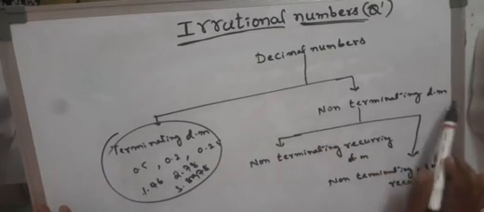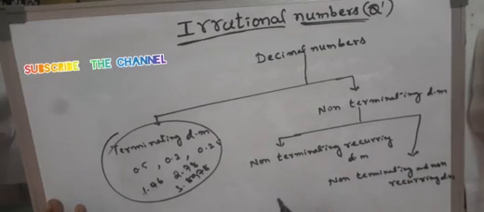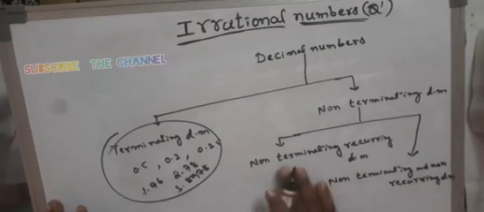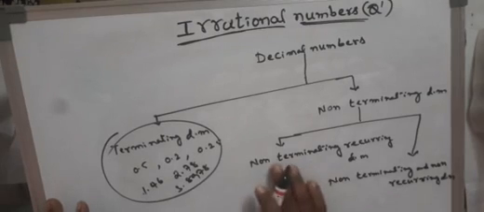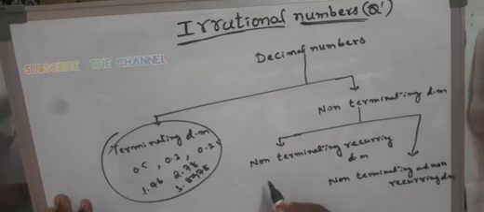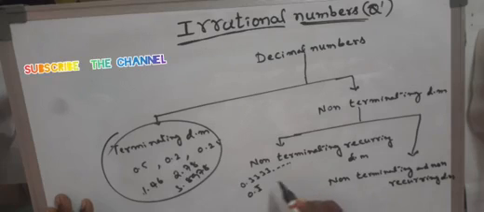In non-terminating decimals, one is non-terminating recurring decimals, meaning after the decimal point there exist infinitely many decimal digits. But in non-terminating recurring decimals, after the decimal point a digit or group of digits repeats periodically, meaning they follow a certain pattern. For example, 0.3333 and so on, which I can write as 0.3 bar.